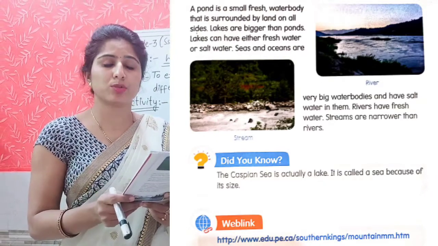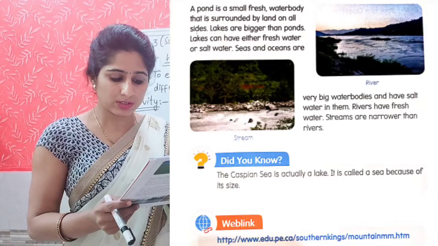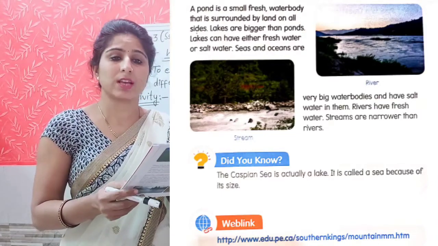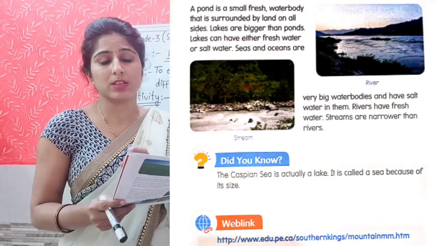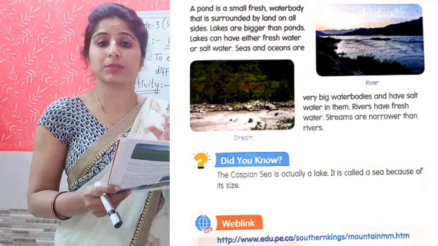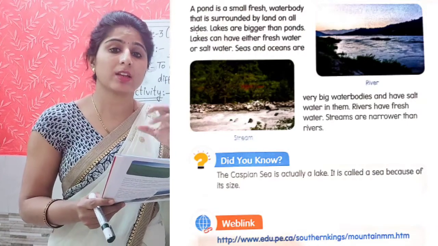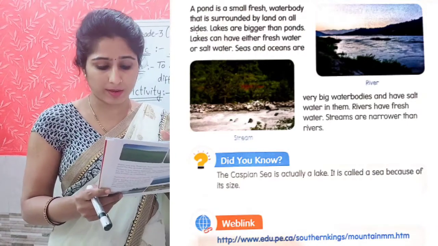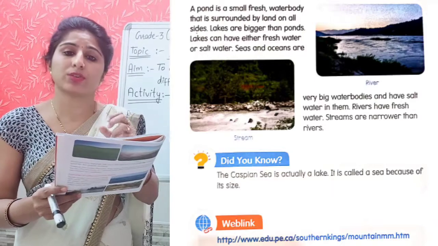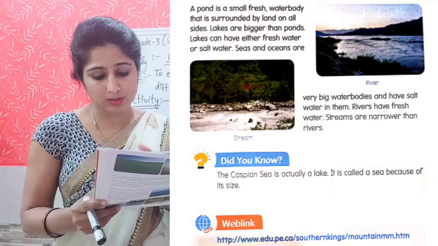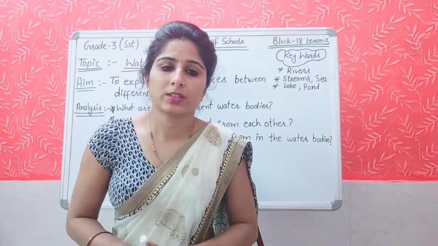Now come to the Did You Know point. The Caspian Sea is actually a lake. It is called a sea because of its size. Caspian Sea. इसका name sea है, but actually it is a lake. लेकिन actually में क्या है? ये एक lake है. ये lake है, but actually में ये बहुत बड़ी है. That is why it is called a sea. Now it is time for analysis.